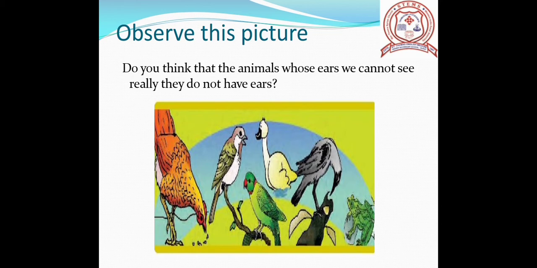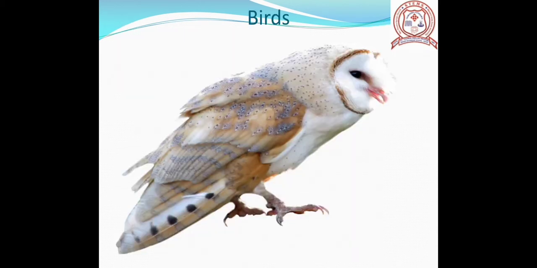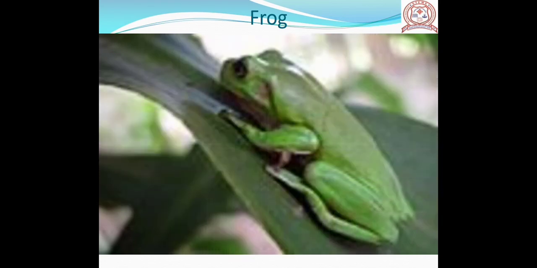Birds have no external ears. Their ear openings are hidden beneath feathers on the side of the head. Birds have ear holes instead of ears. These ear holes are hidden by feathers. Children, do you know frogs do not have external ears, but they do have ear holes located directly behind their eyes.